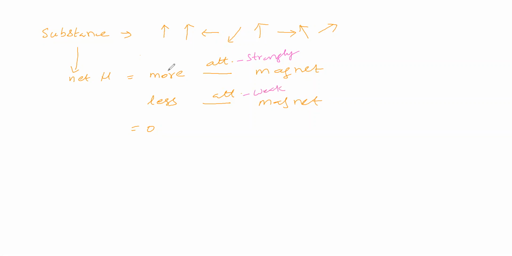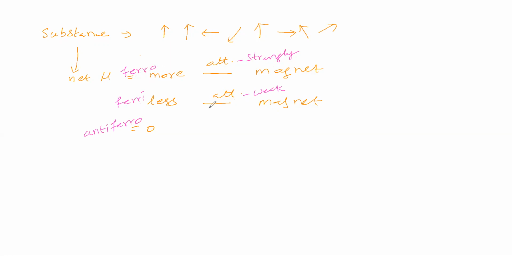The substance which attracts a magnet strongly is called a ferromagnetic substance.